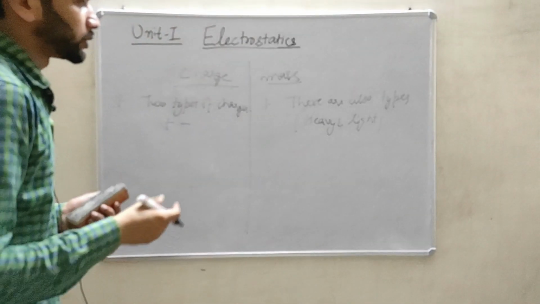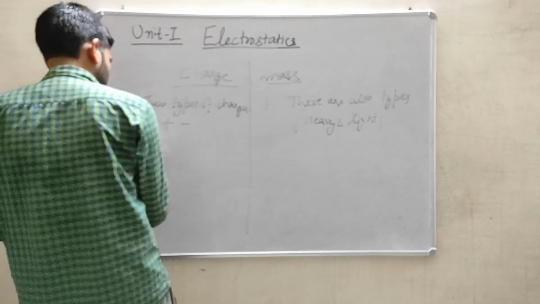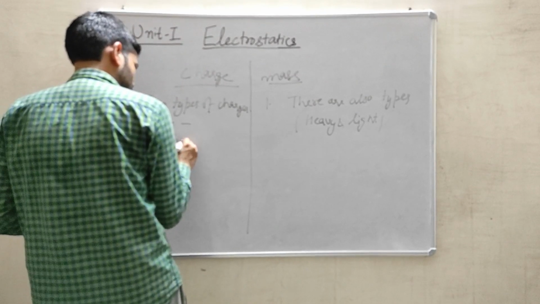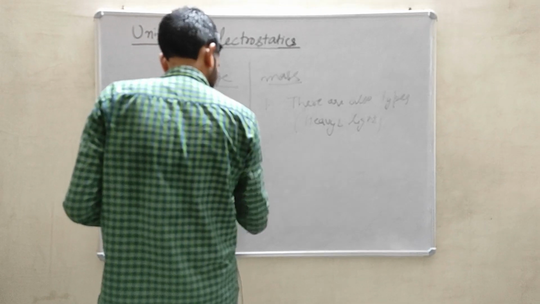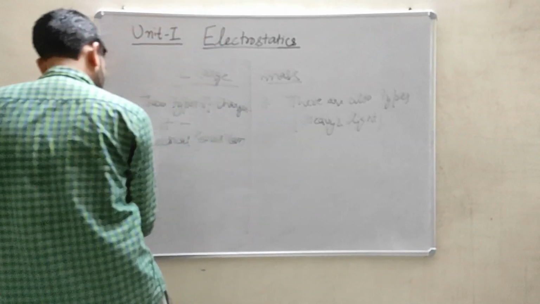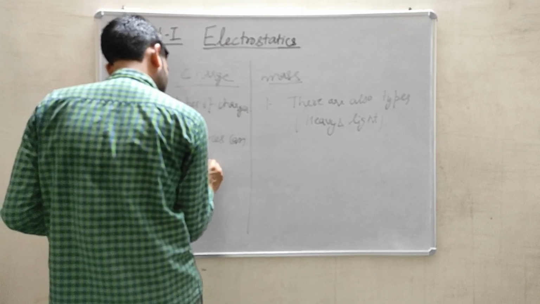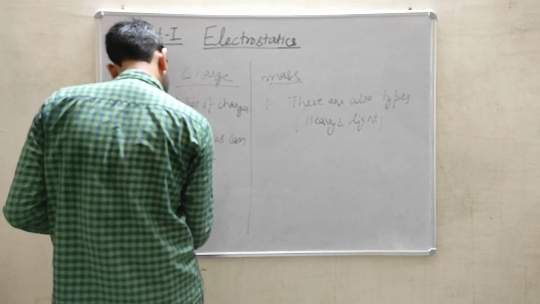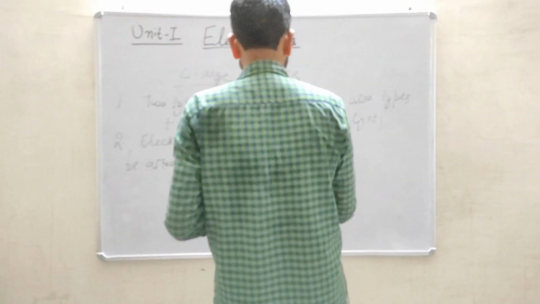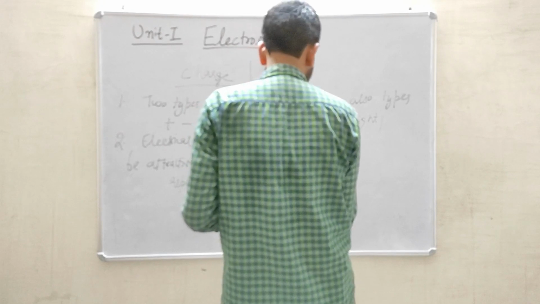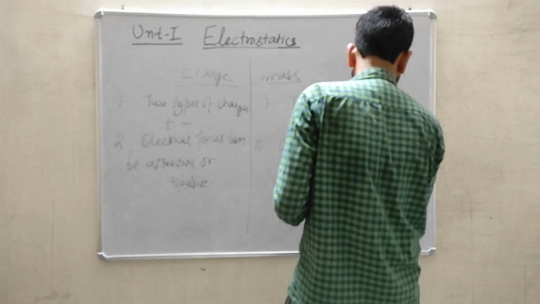A body can be heavy or a body can be light, while in case of electrical charge, electrical forces can be attractive or repulsive, while in case of mass, gravitational force is always attractive.